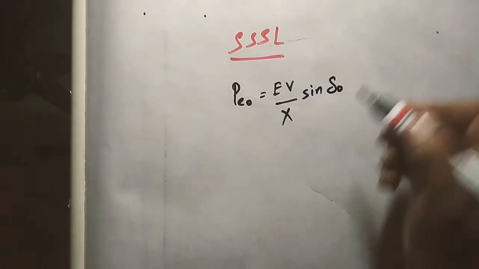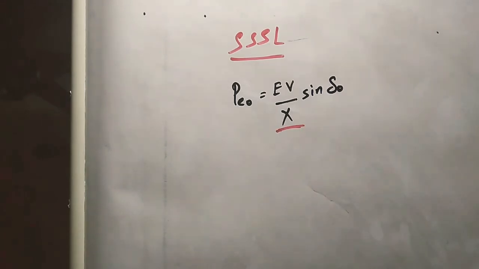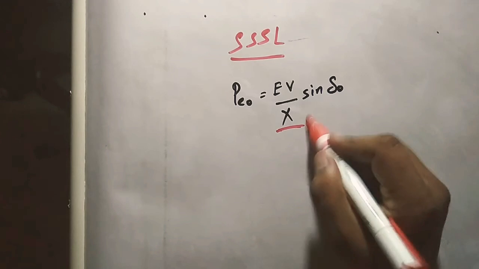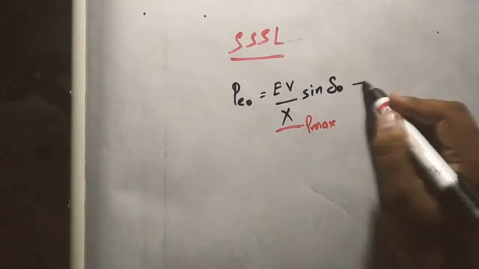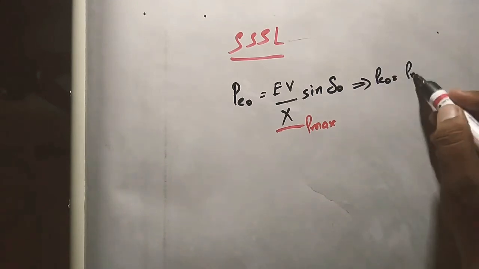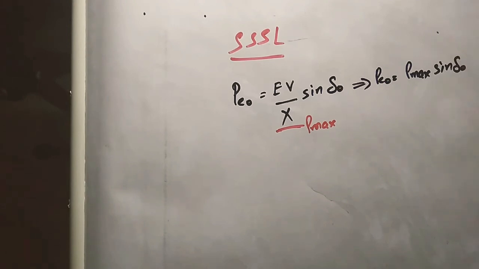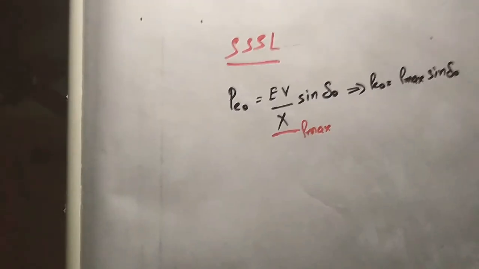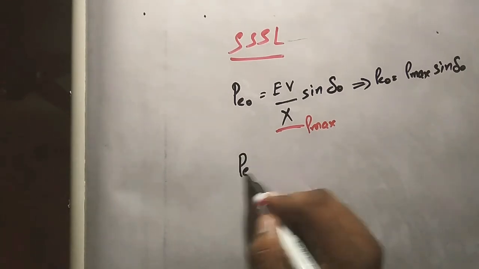As we have seen in the previous lectures, EV by X is named as Pmax. Therefore, I can represent this entire term as P0 is equal to Pmax sine delta naught.